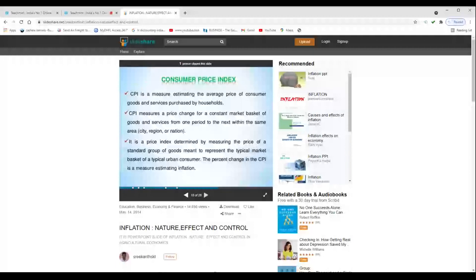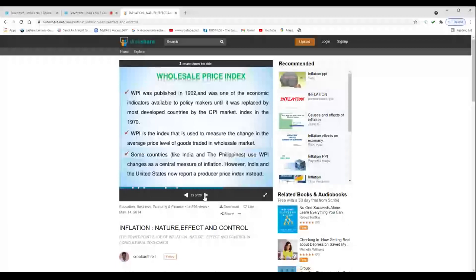So what are the problems with the wholesale price index? Consumers are spending loads of money on services like education and health, and these services are not incorporated in the calculation. Whatever consumers spend on them is not included in the wholesale price index. That is the reason the Indian economy has shifted from the wholesale price index to the consumer price index while calculating inflation. And Keynesian economics proposes that changes in money supply do not directly affect prices, and that visible inflation is a result of pressures in the economy expressing themselves in prices.